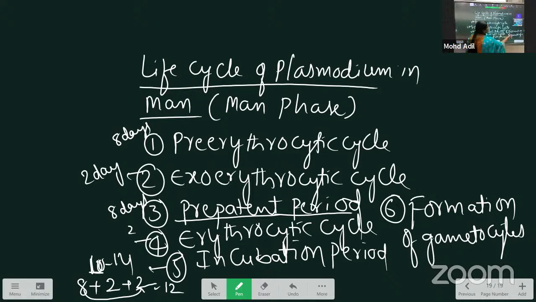Then the last one is the formation of the gametocytes. After the erythrocytic cycle, merozoites are released and enter another RBC, and this repeatedly occurs. The parasites present inside the RBC form gametocytes, which we call the formation of gametes.